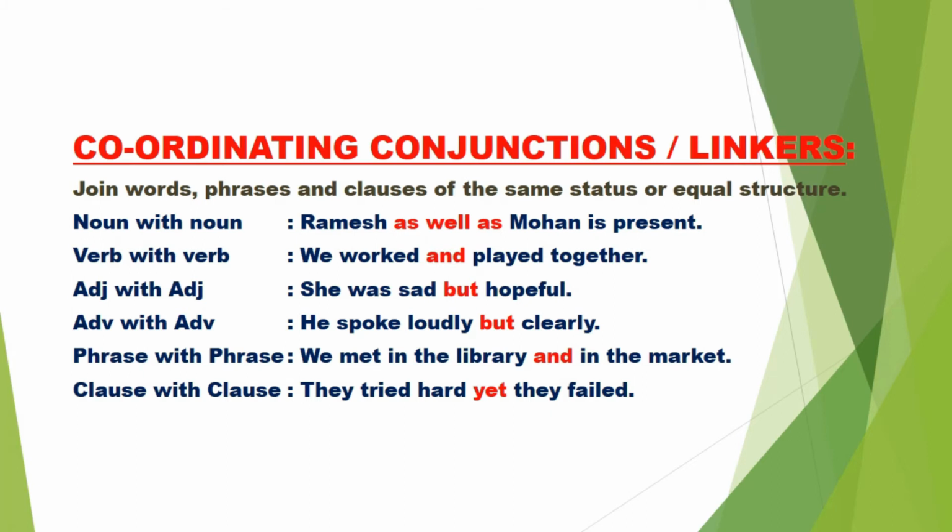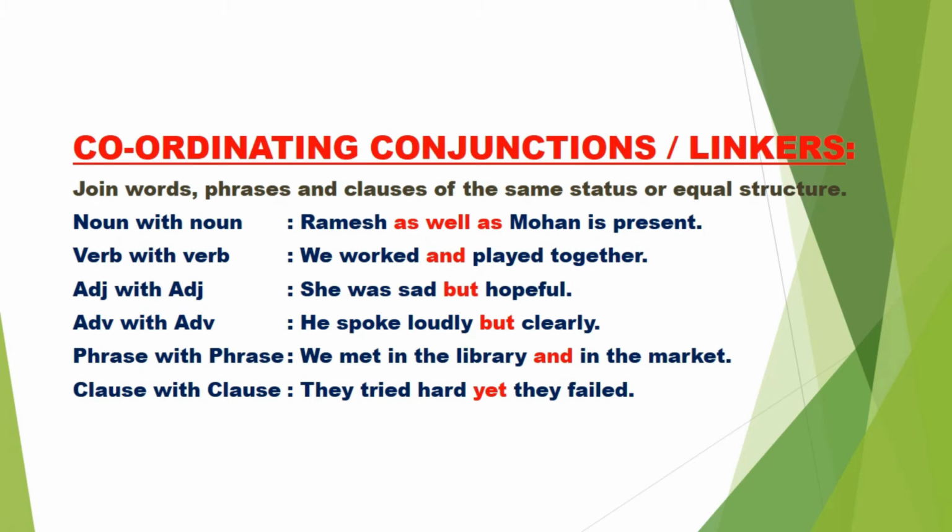Now, look at the examples. Ramesh as well as Mohan is present. We worked and played together. She was sad but hopeful. He spoke loudly but clearly. We met in the library and in the market. They tried hard yet they failed.